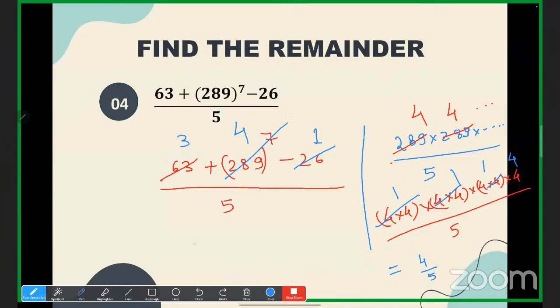Yes or no? So the final answer is 3 plus 4 minus 1. So what is the answer? 7 minus 1 is 6, right? Now 6 divided by 5 one more time. Yes or no? So again, what is the remainder? 1. Understood. So the final answer is 1. I hope it is clear. It was quite tough, but I hope it is clear.